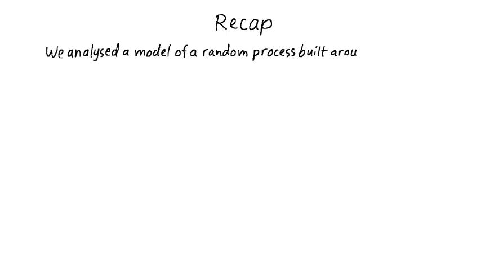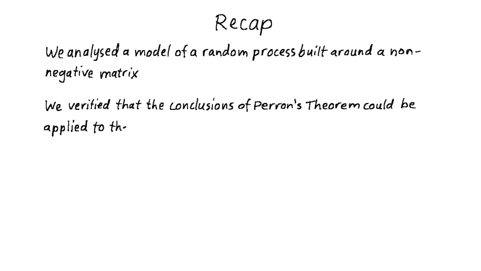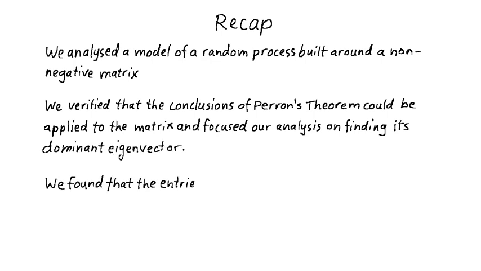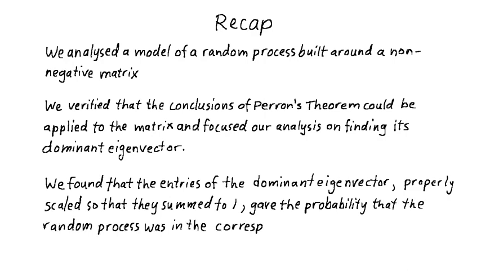Let's recap. In this video, we analyzed a model of a random process built around a non-negative matrix. We verified that the conclusions of Perron's theorem could be applied to the matrix at the center of our model, and then we focused our analysis on finding its dominant eigenvector. We found that the entries of the dominant eigenvector, properly scaled so that they sum to 1, gave the probability that the random process was in the corresponding state in the long run.